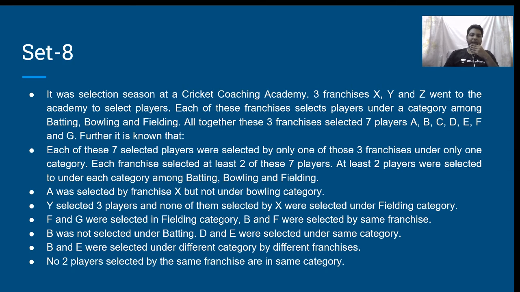A was selected by franchisee X but not under bowling category. Y selected 3 players and none of them selected by X were selected under fielding category. F and G were selected in fielding category. B and F were selected by the same franchisee. B was not selected under batting. D and E were selected under same category. B and E were selected under different category by different franchisees. No 2 players selected by the same franchisee are in same category.